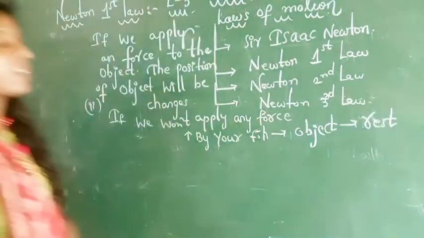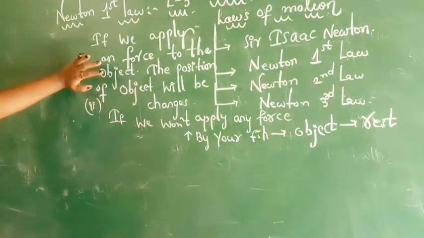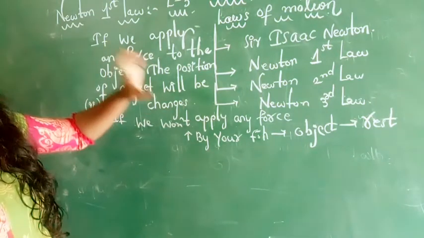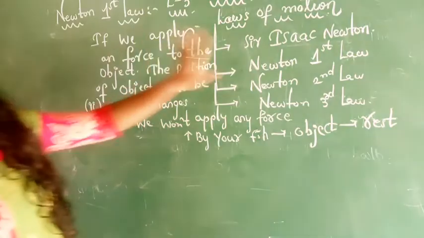Is it clear, everyone? Whenever you apply any force to the object, ultimately the object has to change its position. Similarly, if you don't apply any force to the object, it remains at rest. This is explained by Sir Isaac Newton.